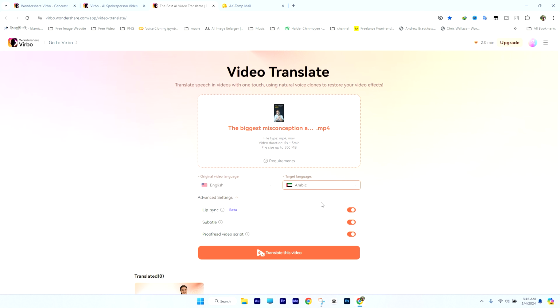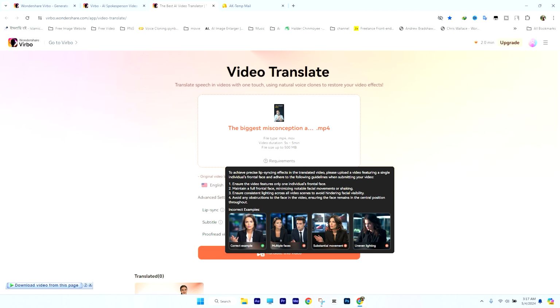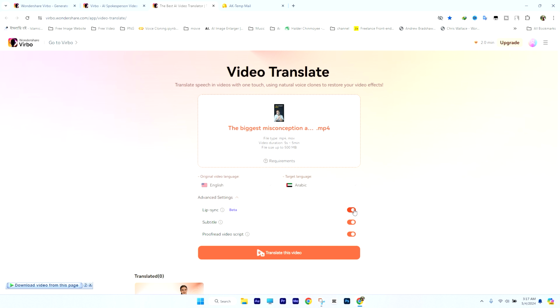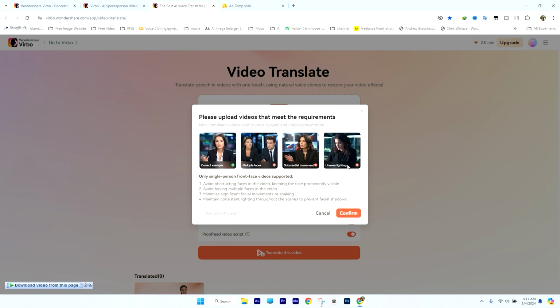Then you can see here, advanced options. If it's hidden, just click like that, then you can see it by clicking here. So here you can see the lip synchronizing option. You can turn it on or off by clicking here. Turning it on will show you what your video should look like.